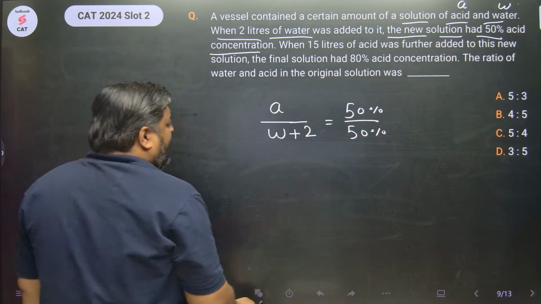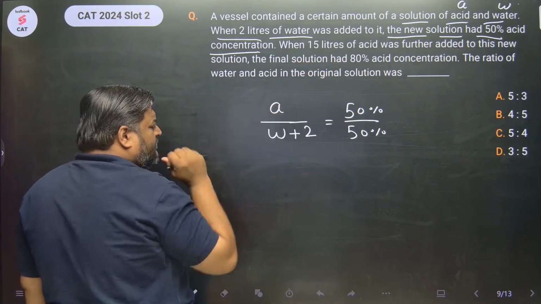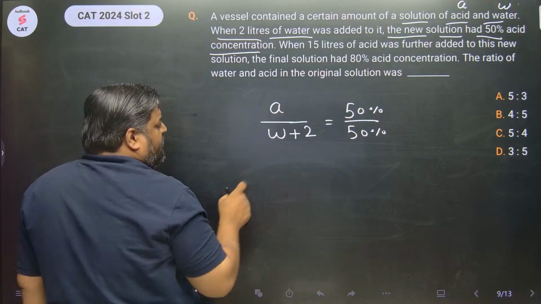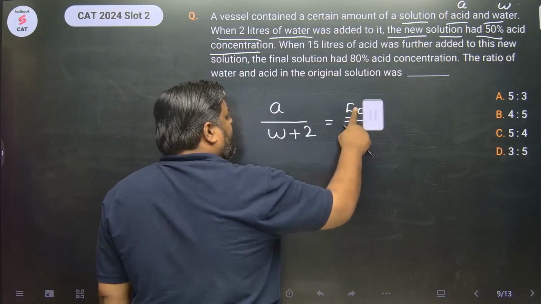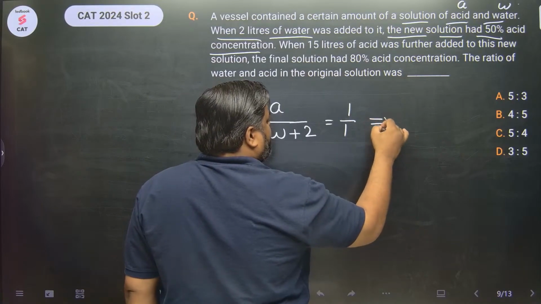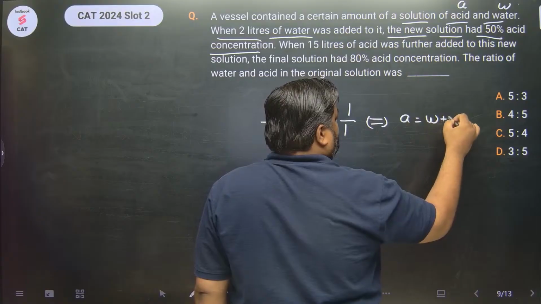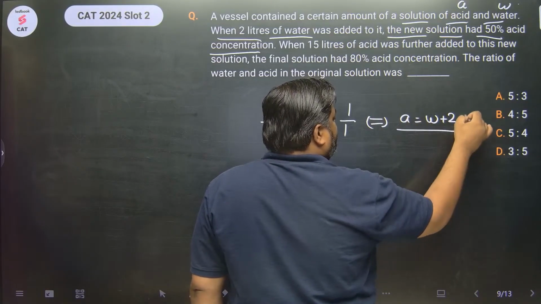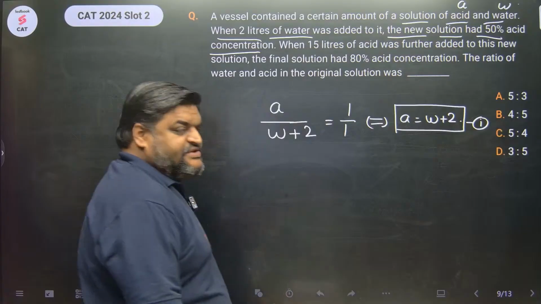So when you add 2 liters of water to the initial content A and W, there would be 50% acid and 50% water, which is nothing but 1 by 1. Or we can create an equation here, A is equal to W plus 2. This is my first equation.